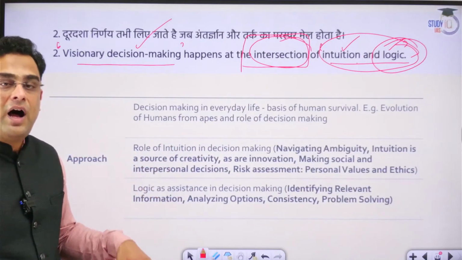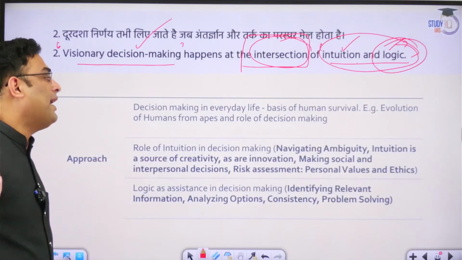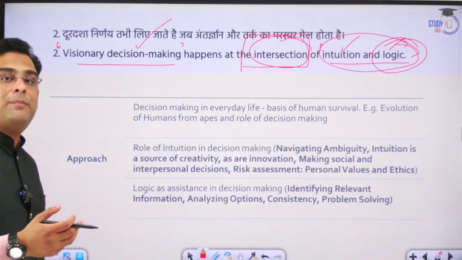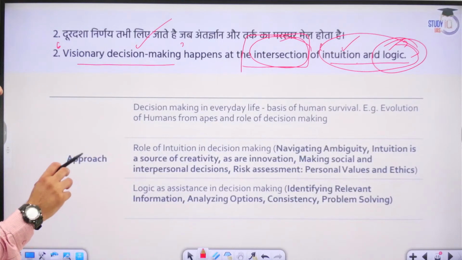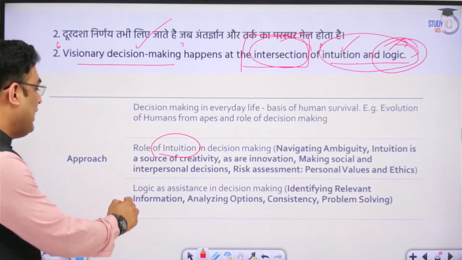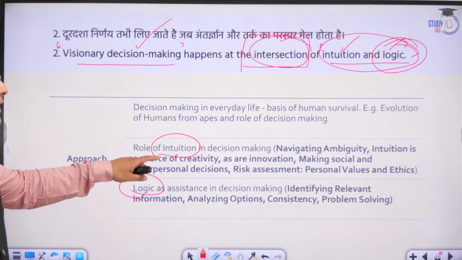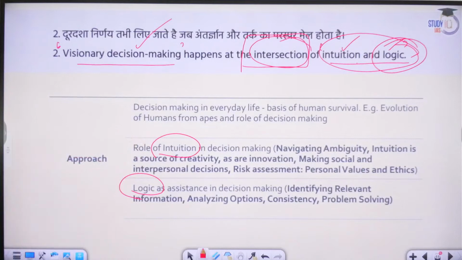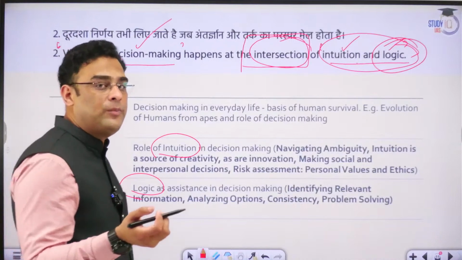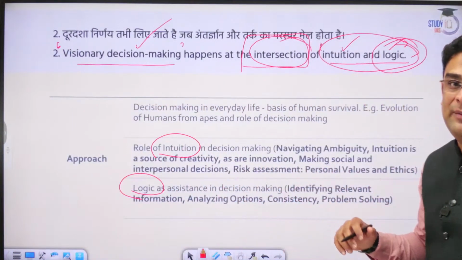It was based on hard facts as such. Okay. The topic is saying that our decisions have to be based on the intersection of these two aspects. That is, intuition as well as logic have to play an important role in it. We can't rely on just one aspect of it. We can't say that our decisions will be completely based on intuition or completely based on logic. They have to combine both these elements.